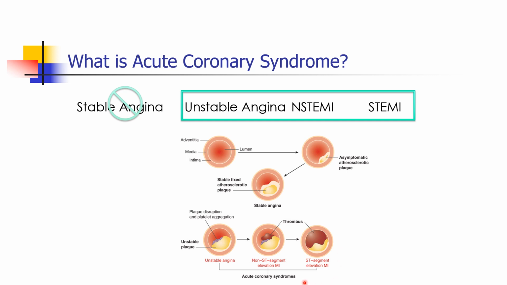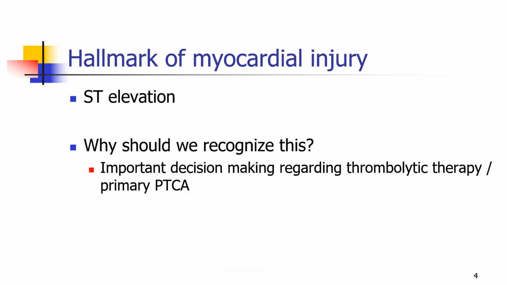In one there is ST elevation, we straight away call him ST elevation myocardial infarction. In these two patients there is no ST elevation, there can be ST depression or T inversion, and we are sending cardiac enzymes for these two patients. In this patient, the cardiac enzyme is normal, so we simply label him unstable angina. In this patient, the cardiac enzymes are elevated, we label him non-ST elevation myocardial infarction. Now today we are going to deal only with ST elevation myocardial infarction.